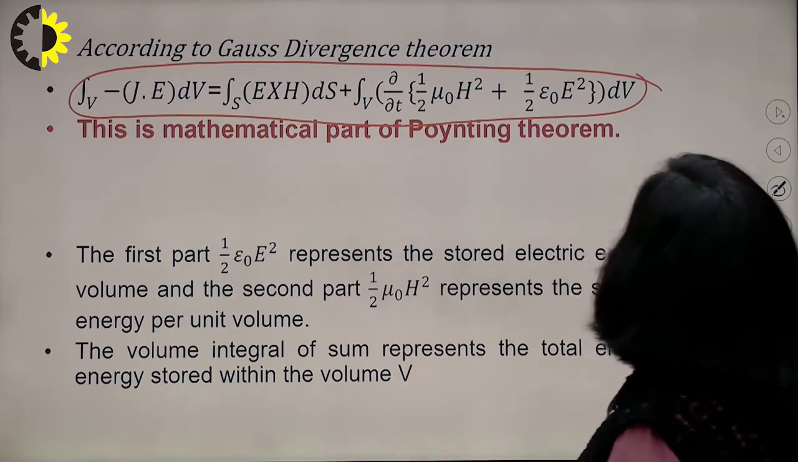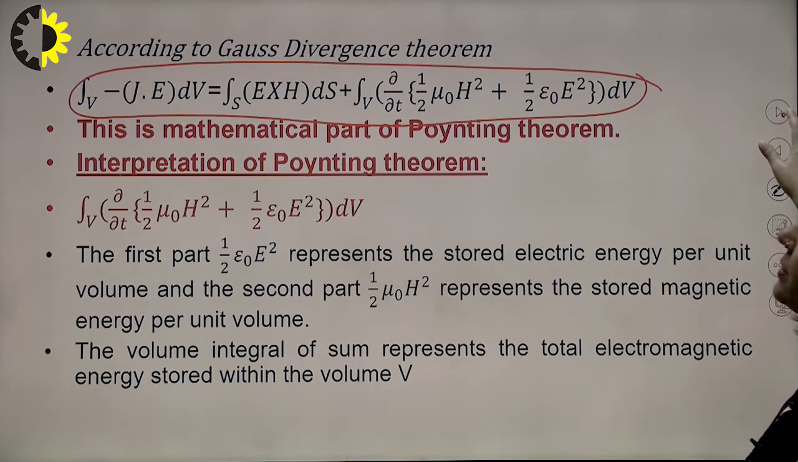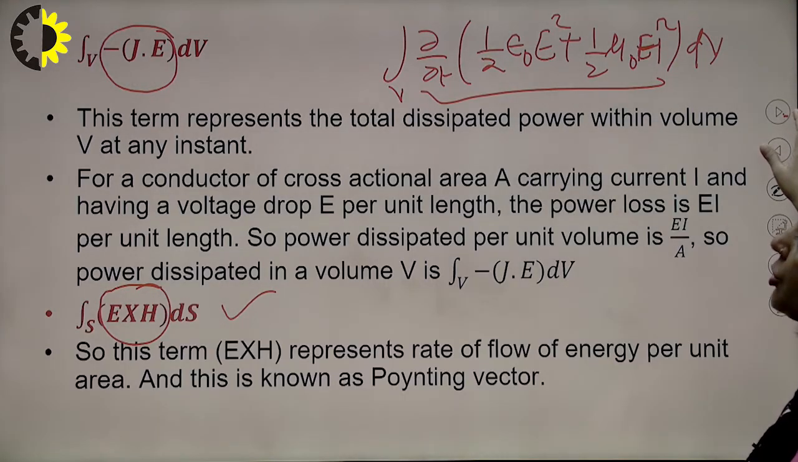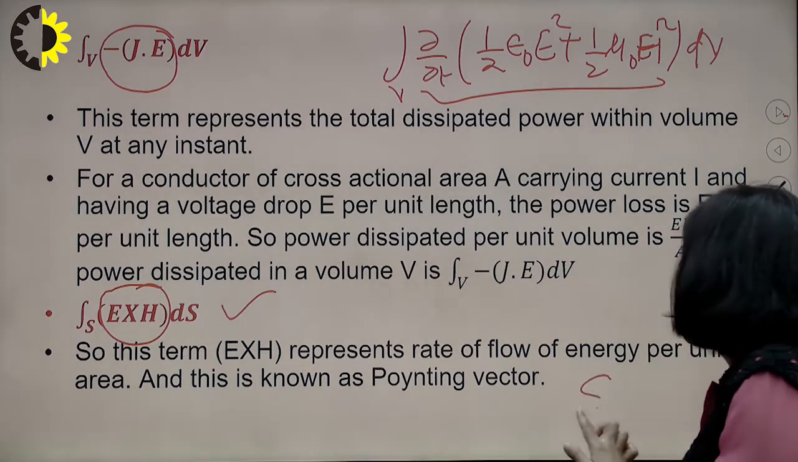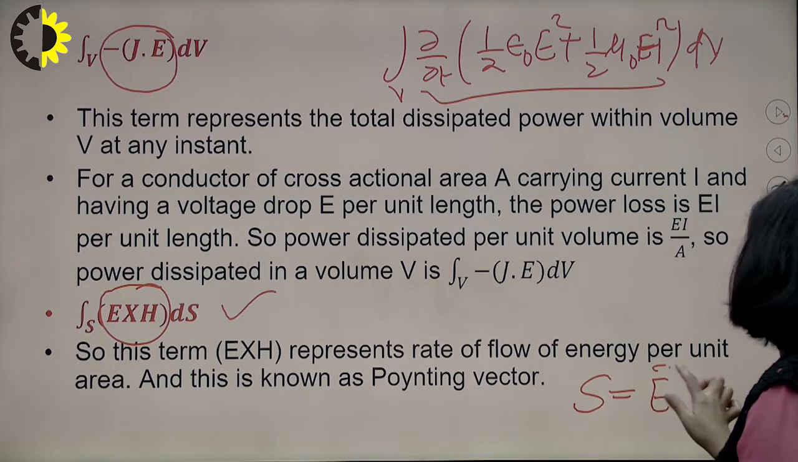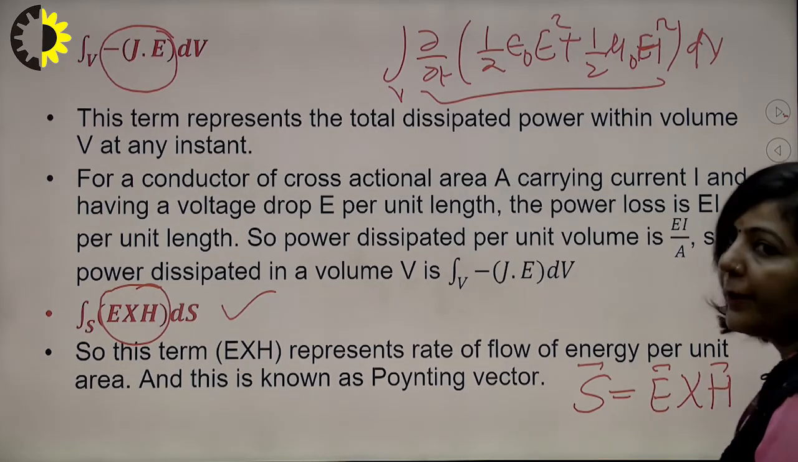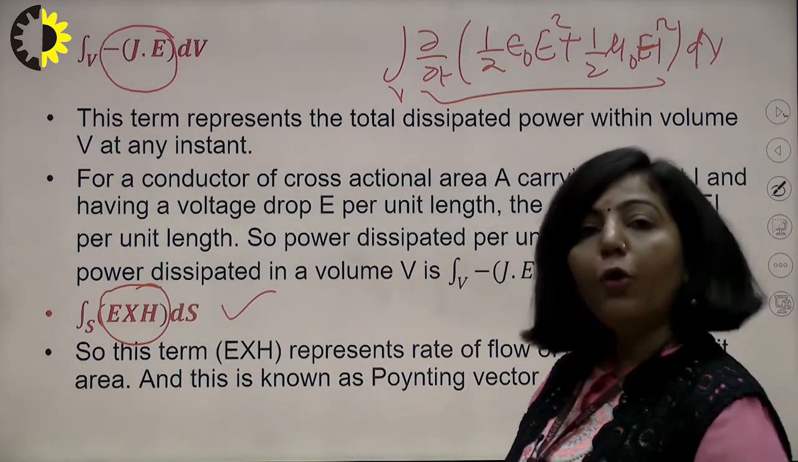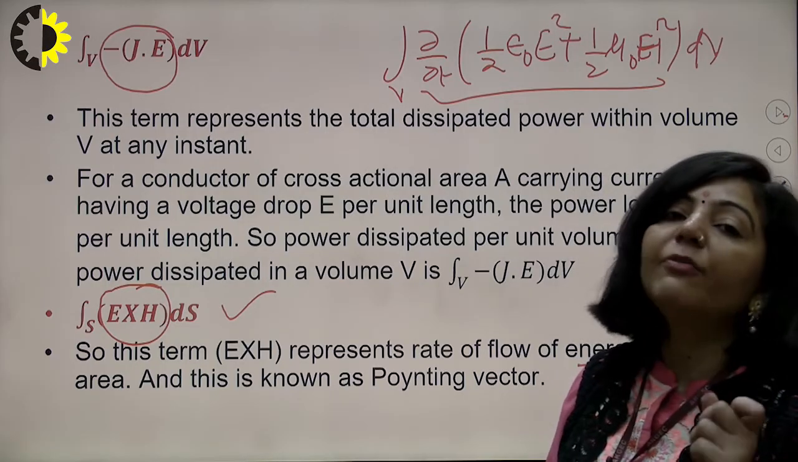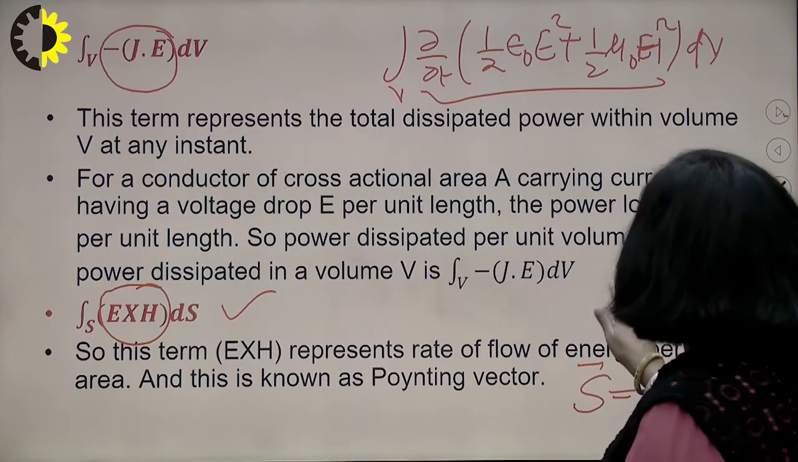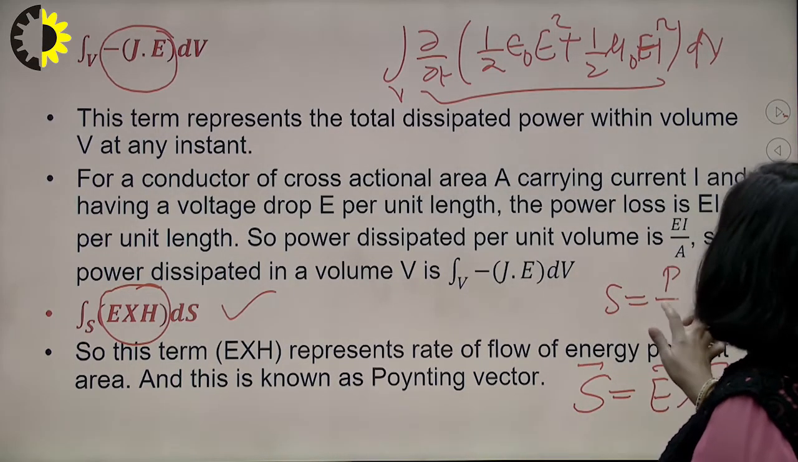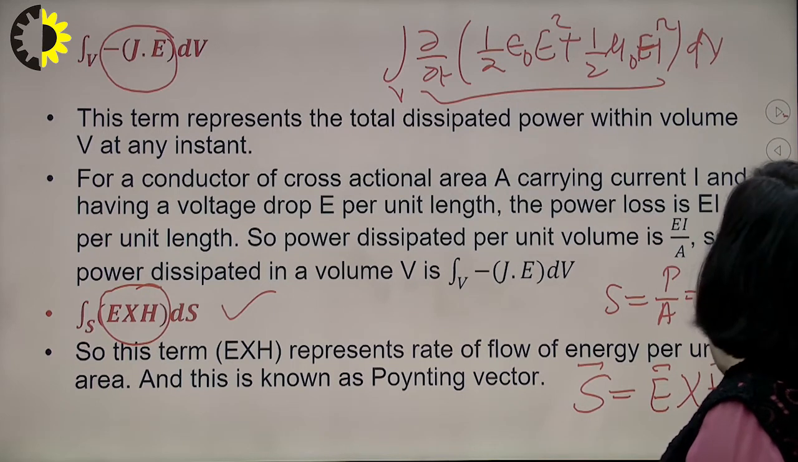That is the reason your Poynting vector, that is S, which is E cross H, represents flow of energy per unit area. So what is S? It is your Poynting vector. And what is the significance of this? It is flow of energy per unit area. And you know, flow of energy per unit area means power per unit area. So this S, Poynting vector, is power per unit area, which is also known as intensity.